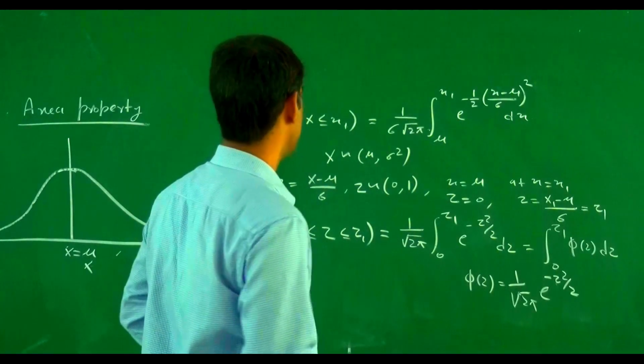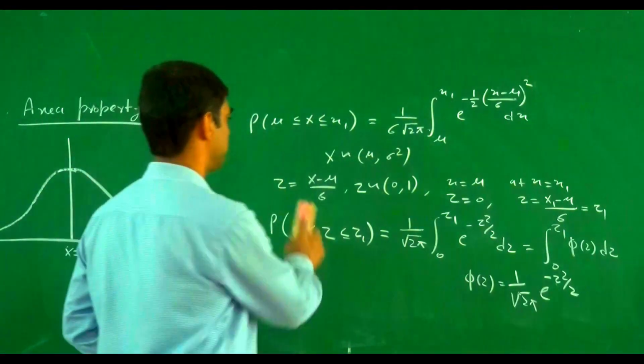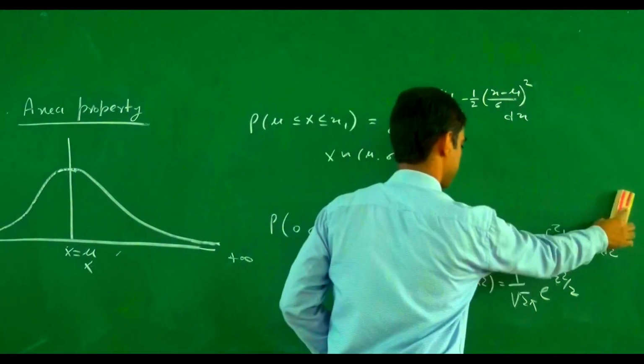Now we try to discuss the particular cases. What is the particular case of this one?